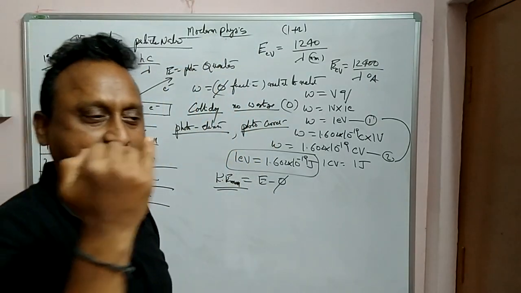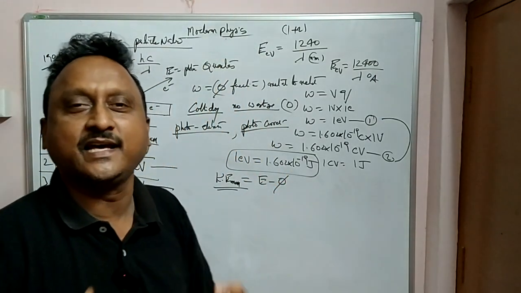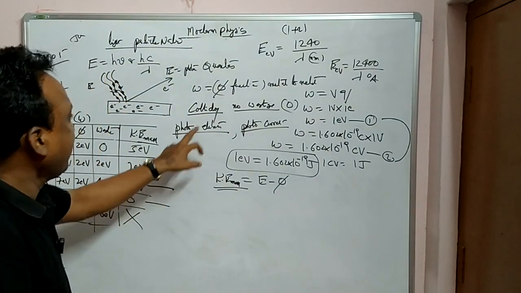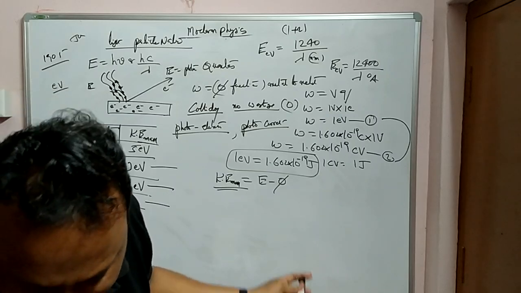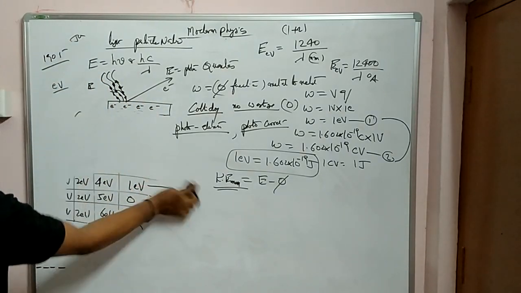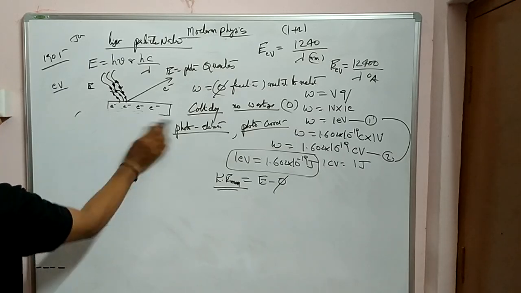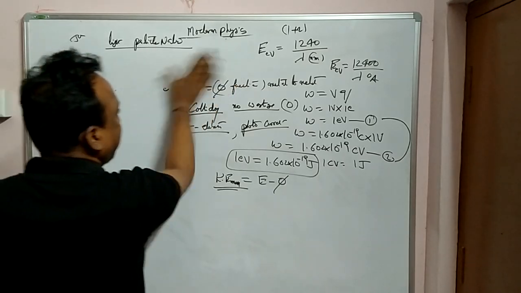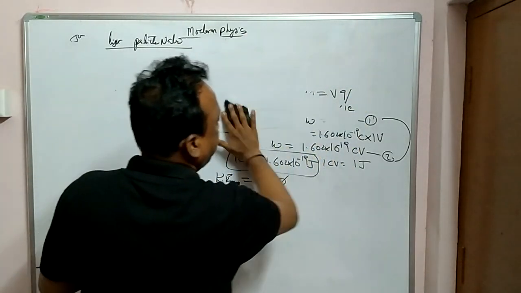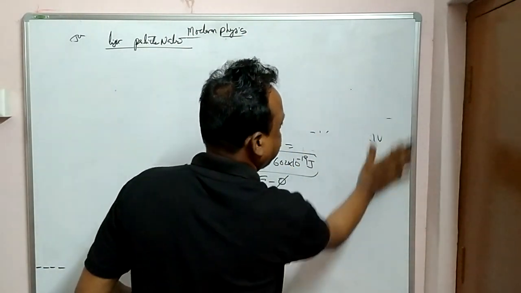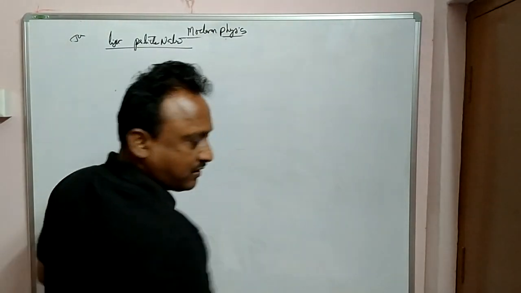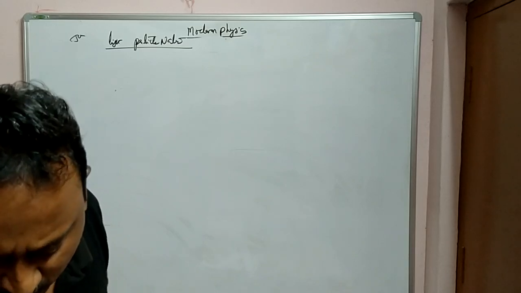surface. When the photon energy falls, if there are no collisions in the metal surface, the electron will go with maximum kinetic energy. And that maximum kinetic energy is given by Einstein's equation, that is Ke max is equal to E minus phi. Very, very important equation, please. Okay, written? Very good. Please note down all these things. These are very, very important in solving numericals for MSET and NEET examination. And also 1 eV is equal to 1.6 into 10 power minus 19 coulombs.